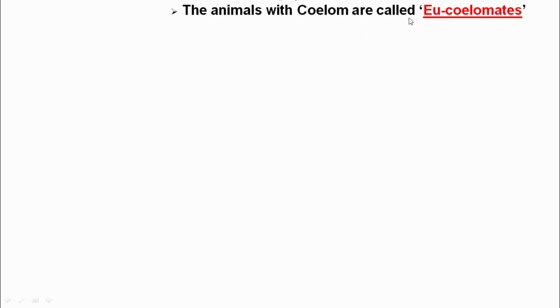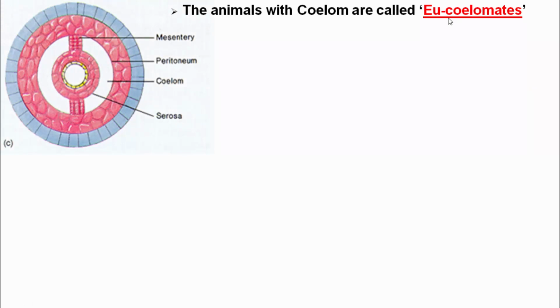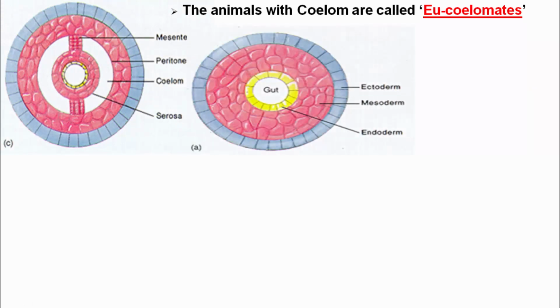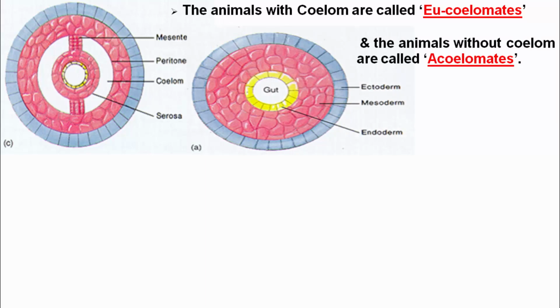The animals with coelom are called eucoelomates, and the animals without coelom are called acoelomates. The animals with a true coelom are referred to as eucoelomates, and the animals without coelom are called acoelomates. For example, Porifera, Cnidaria phylum, etc.